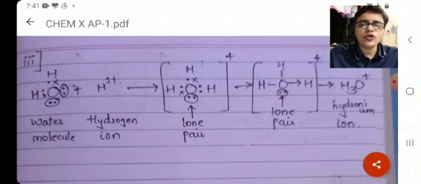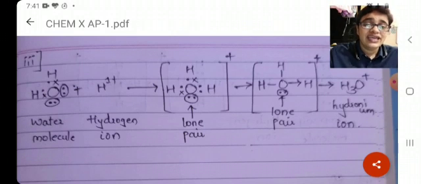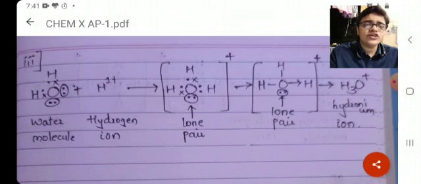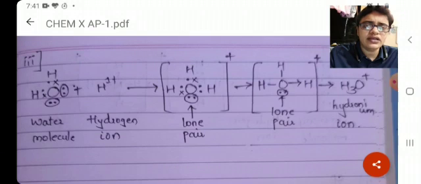Last diagram is hydronium ion. Once again, the way it is given in the solution, it should be exactly the same. First point, all the labelings are mandatory. Second point, you have to mention the lone pair without fail. If you have not labeled the lone pair, then marks can be deducted. So exactly as the diagram is given, if you have drawn it exactly like that, then only you deserve 1 mark. If any small minute detail is missing, then you will straight away get 0 marks.